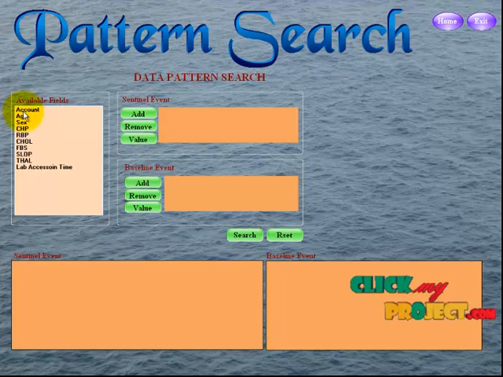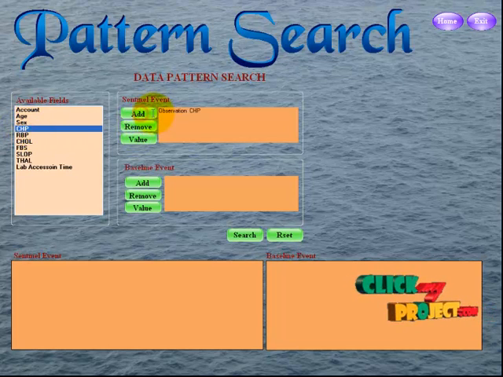First of all, we have the list of the available fields. First, we check the CHP and RBP, the cholesterol. We have the search pattern age wise. First, I select the CHP, then click add. The observation is added for the CHP. CHP means chest pain.